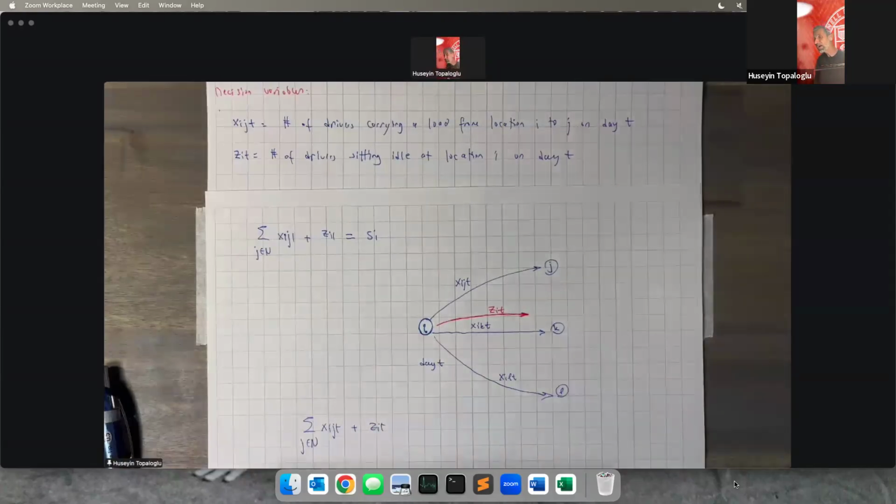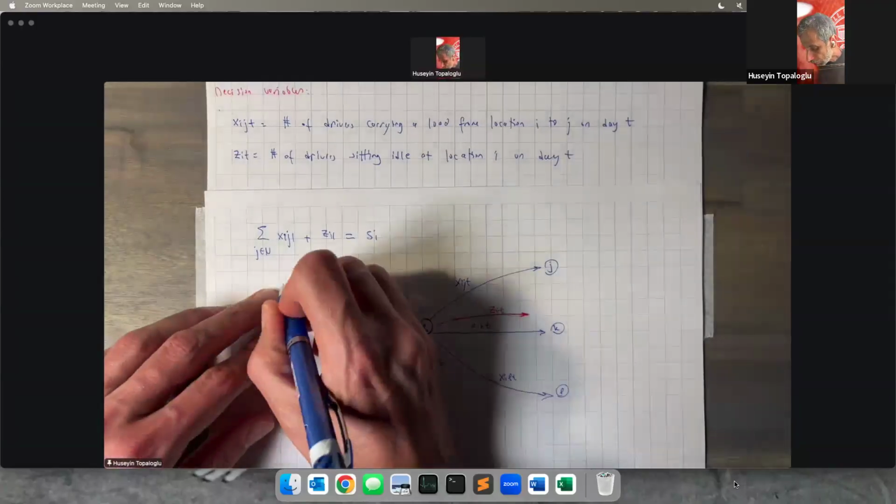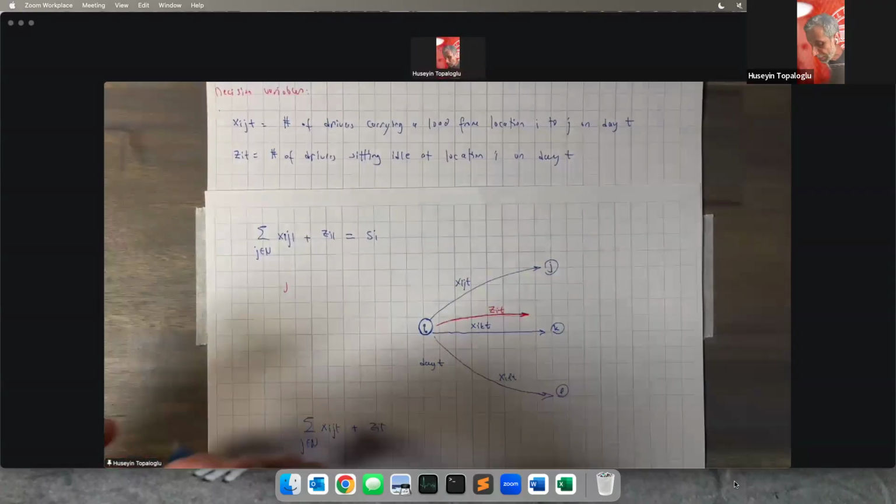And what is giving me the driver supply in location I at the beginning of day T? Well, I may have drivers that are moving from location j to I on day T minus 1.